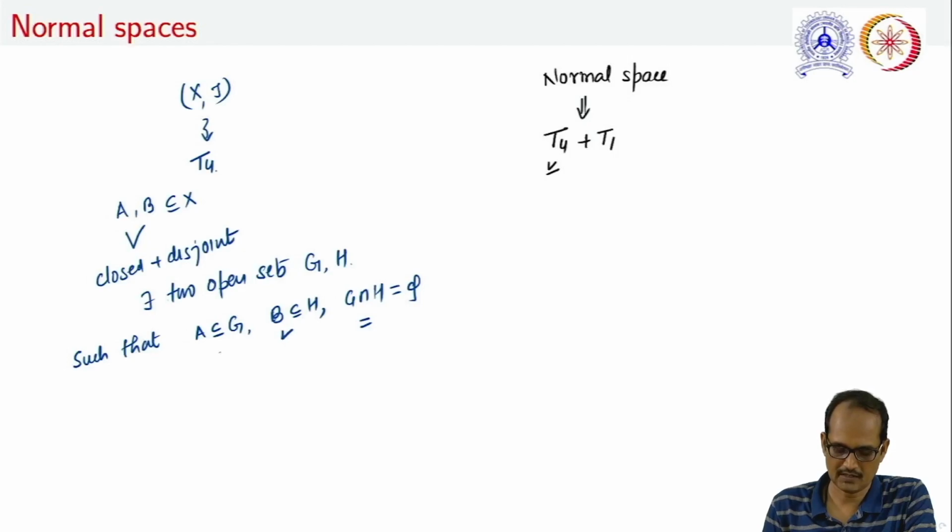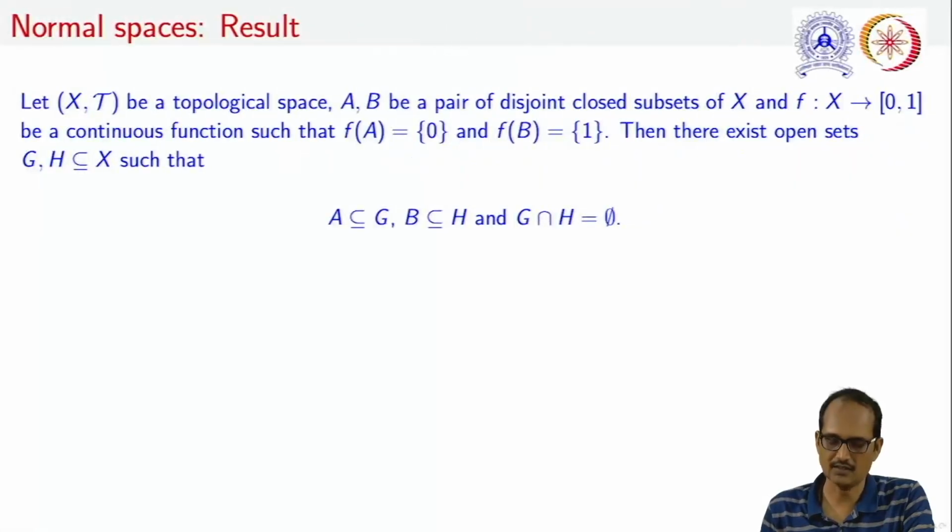Question is, can we construct such open sets by using the concept of continuous functions? Answer is yes, and that is stated here.